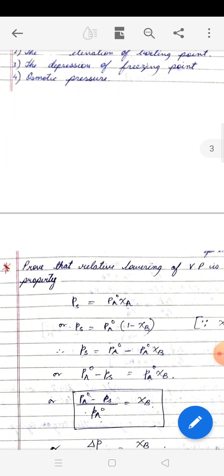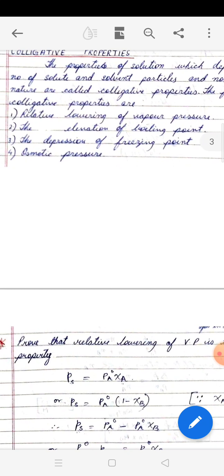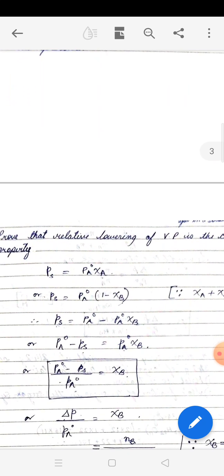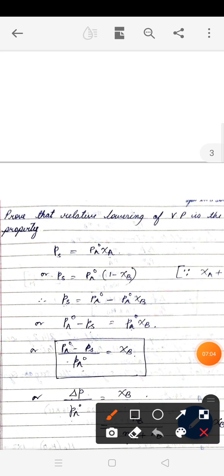This particular portion I have already sent you in the last class, so I am sure you people have written it down. Now here, to derive the first colligative property, that is relative lowering of vapor pressure, you see we have used a symbol PS. S here means solution. So pressure of solution according to Raoult's law is PA naught chi A, where PA naught is the vapor pressure of pure component A and chi A is the mole fraction of component A. Now we replace chi A by 1 minus chi B because we want to find out in terms of solute.